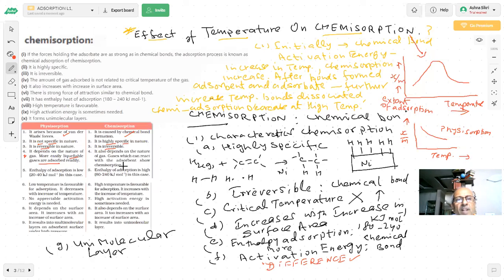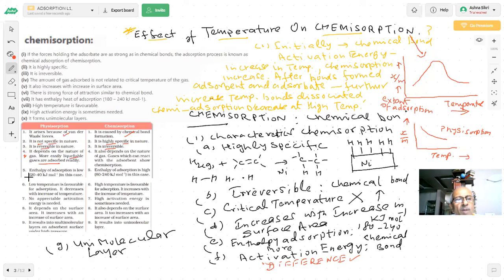It also depends on the nature of gas which can react with the adsorbent, showing chemisorption. Nature of gas, what do you mean by nature of gas? Whether a gas can form bond with the adsorbent or not. So can every gas form? The answer is no. So it depends on which gas we are using.